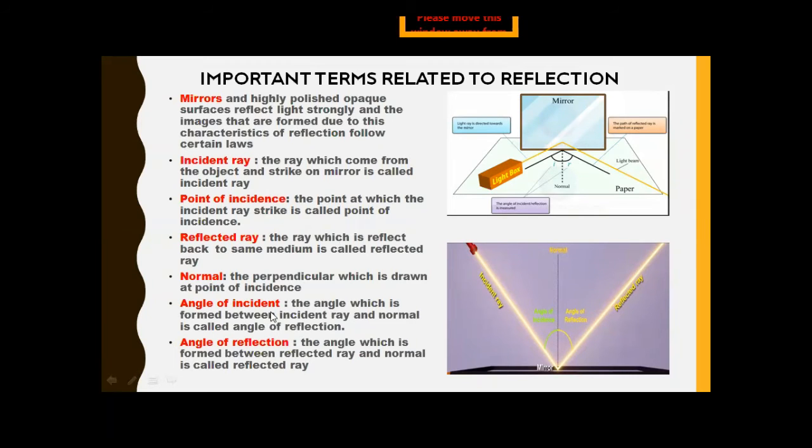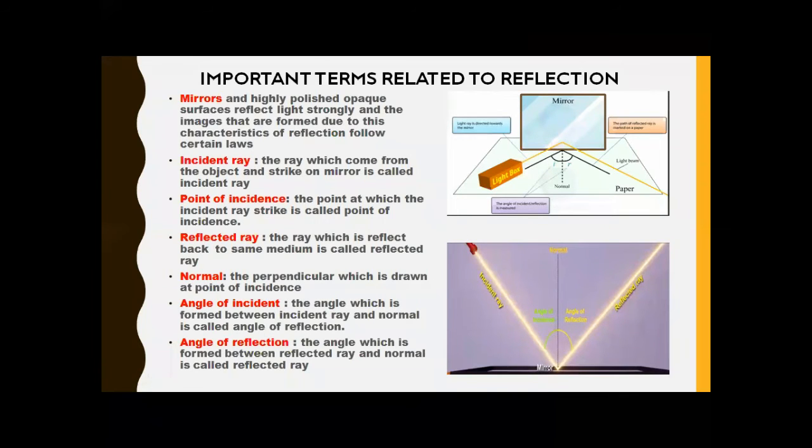Now the angle of incidence. Students, you can see that by drawing that perpendicular or normal, we divide the angle formed between the incident ray and the reflected ray. By this division, we now have two angles: the angle of incidence and the angle of reflection. Angle i represents the angle of incidence. How do we define that angle? The angle formed between the incident ray and the normal is known as the angle of incidence.